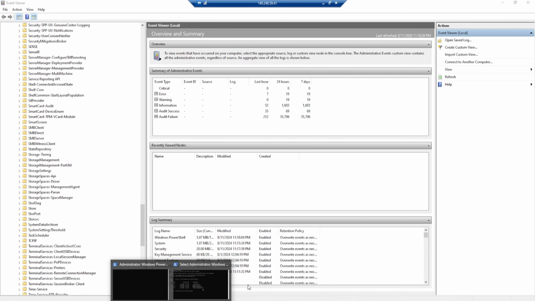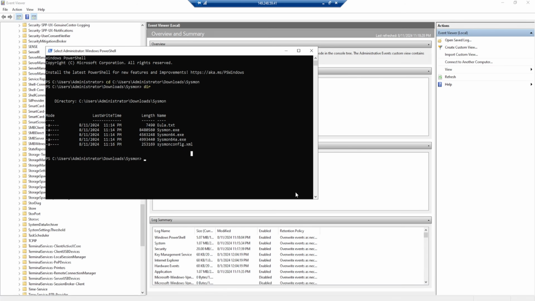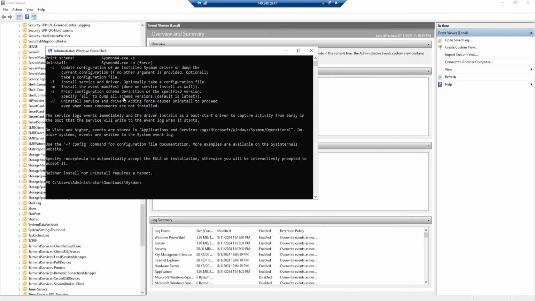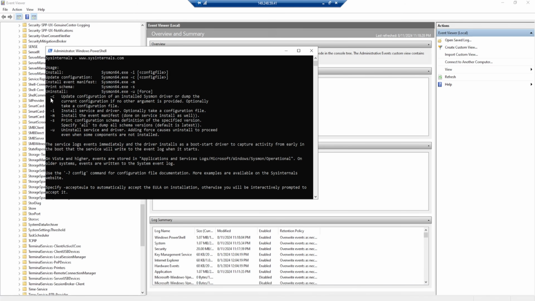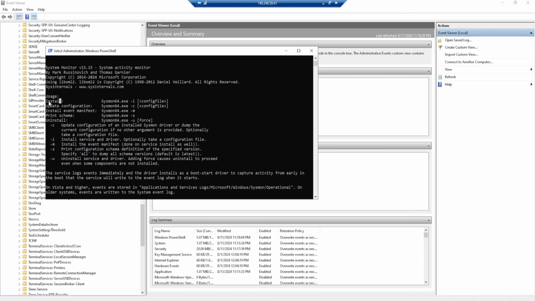So let's go back over to our PowerShell window. And to install Sysmon, all we need to do is type in sysmon64.exe, and I'll hit tab for auto completion. By hitting tab, it added a .\ for me. If I just hit enter, it'll provide me with some of the flags that I can use. For example, with -c, we can update our configuration file. -i will install a service and driver, -m will install the event manifest, -s will print configuration, and -u will uninstall service. And it also shows how we can install it.